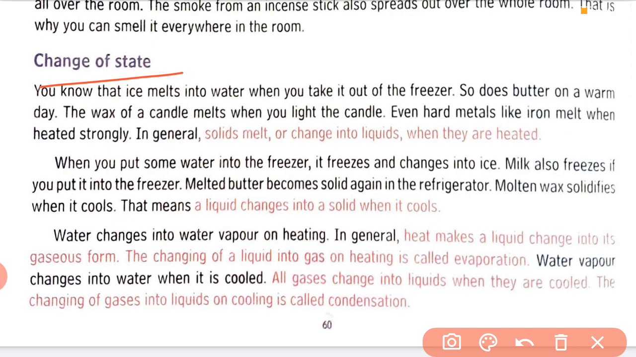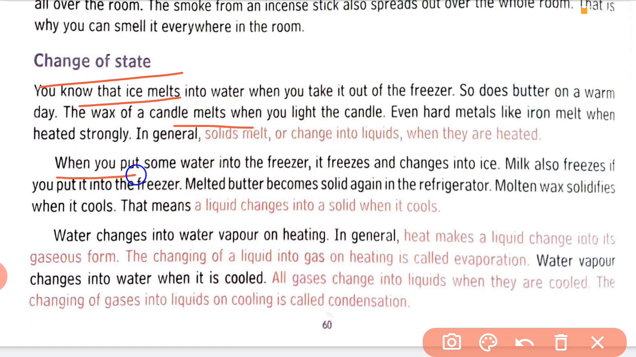Now, change of state. You know that ice melts into water when you take it out of the freezer, so does butter on a warm day. The wax of a candle melts when you light the candle. Even hard metals like iron melt when heated strongly. In general, solids melt or change into liquids when they are heated.